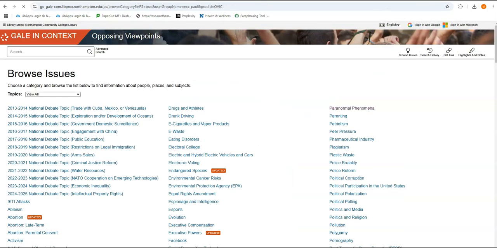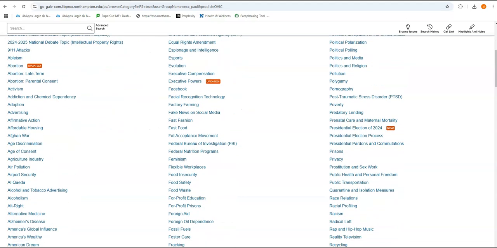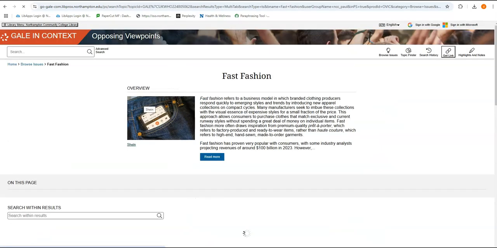And just a reminder, so much is available. We saw paranormal phenomenon. Let's say you wanted fast fashion. It's laid out the exact same way. You'll see our overview that we saw.